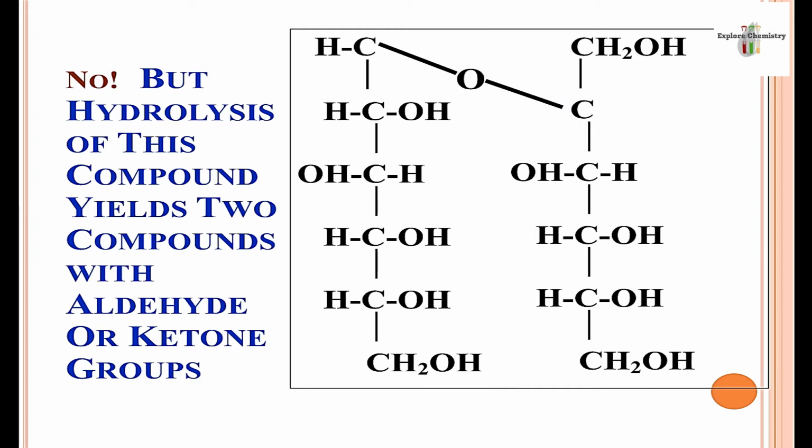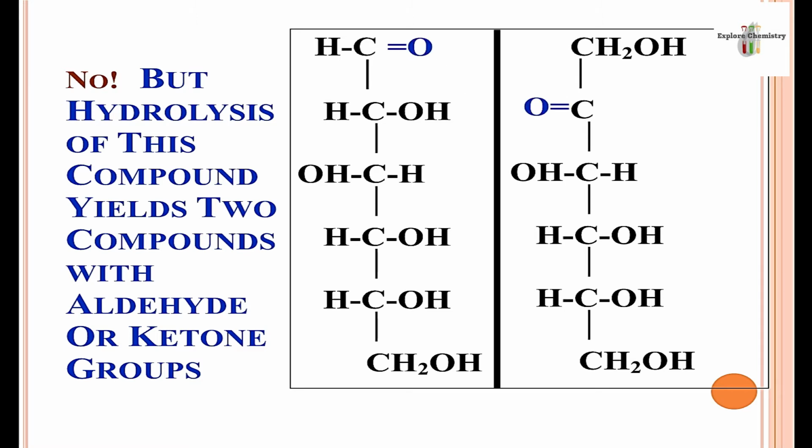This ether linkage will break down, and this ether linkage is known as glycosidic linkage. Glycosidic linkage is a linkage in which two simple carbohydrates combine with each other through ether linkage, and this forms a large carbohydrate molecule. This large carbohydrate molecule will again break down on hydrolysis, and it will give monomers, or the two simple carbohydrates through which they are formed.